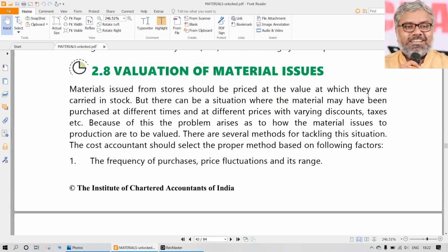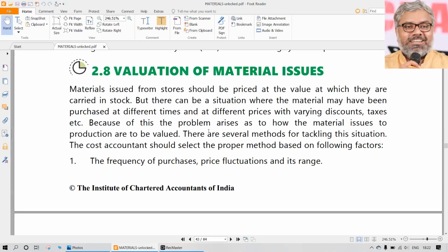Nothing special is there. Of course, sometimes there can be materials shifted from one department to another department. They will do the accounting accordingly. For example, if materials are transferred from department A to department B, for department B, it will be considered as an inflow. That will be taken as an input, as if material is coming in. And for department A, it is an outflow of material, where the material is going out. So there is no separate procedure that we require for it. It is a common sense point. If there are interdepartmental transfers, accounting will be done according to which department has transferred to which department.